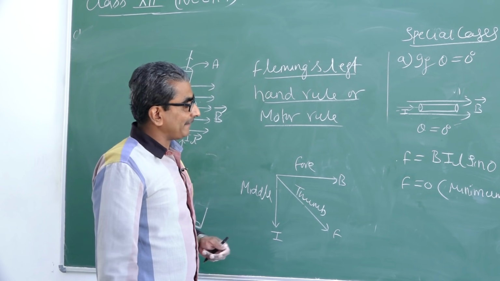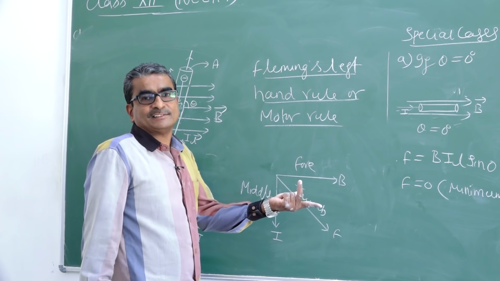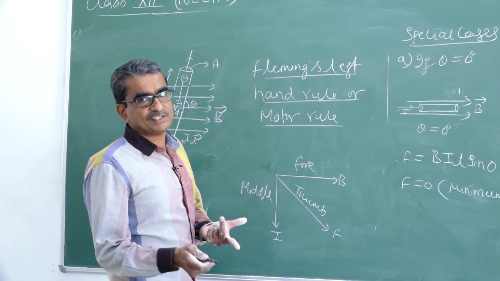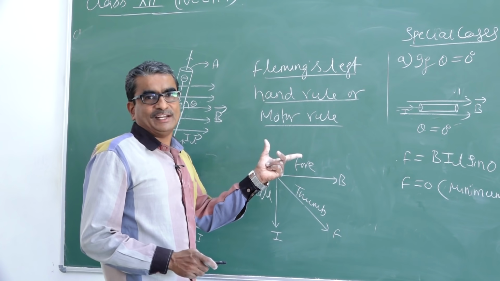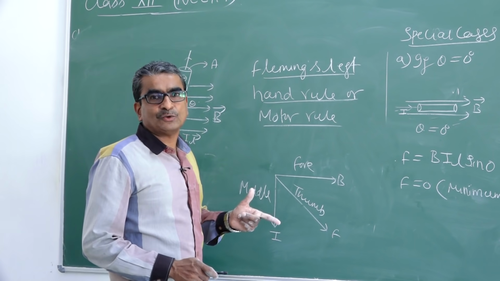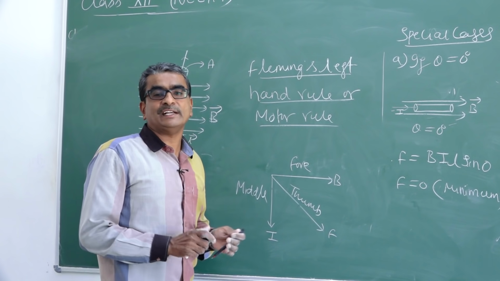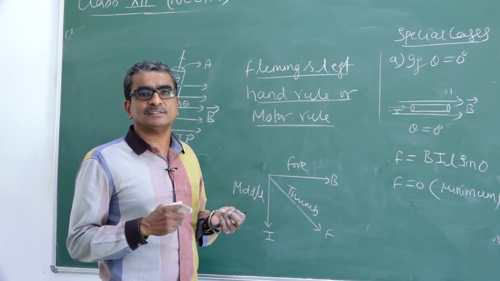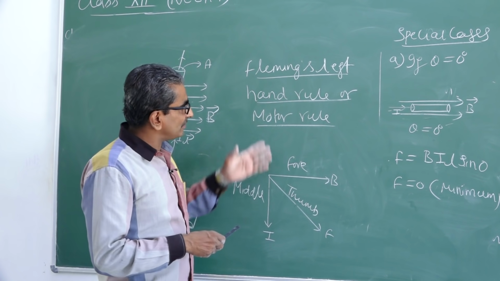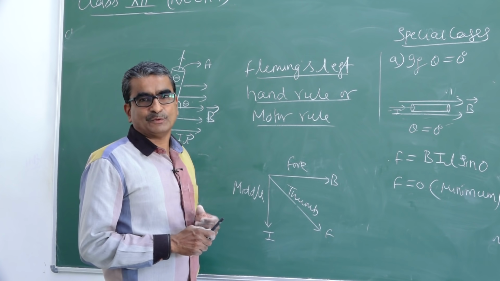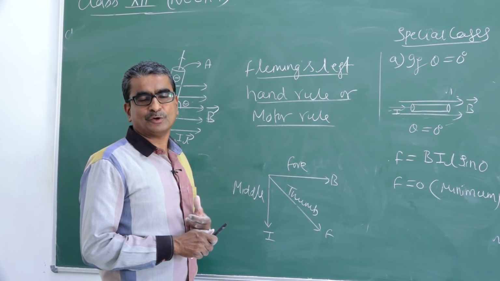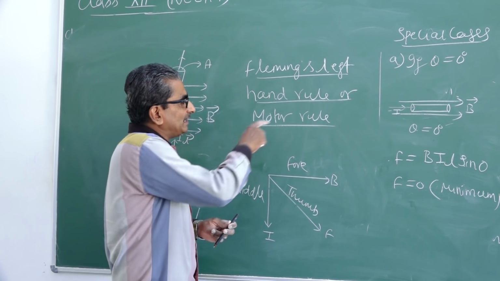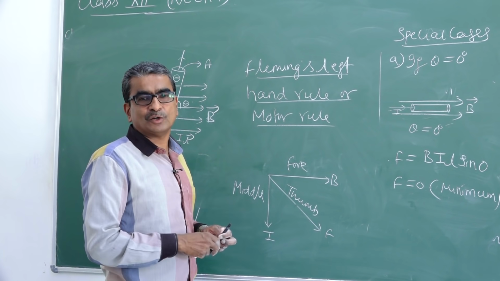Suppose you reverse the current, then reverse the fingers of your left hand. Don't change your hand, because the name indicates that it is a left hand rule. It is also called the motor rule. Why is it also called the motor rule? Because all electric motors work based on this. The working principle of an electric motor involves this also. So that is why it is also known as the motor rule.